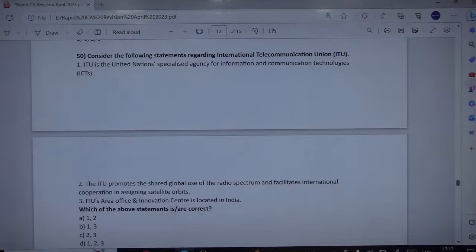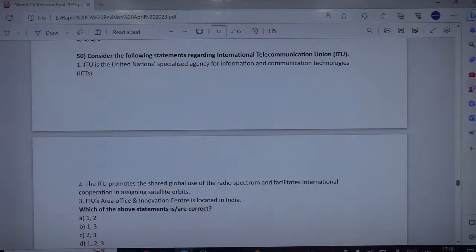ITU is the United Nations Specialized Agency for Information and Communication Technologies, and ITU promotes the shared global use of radio spectrum and facilitates international cooperation. Since it is related to international telecommunications, of course it will facilitate radio spectrum and international cooperation in assigning satellite orbits as well.